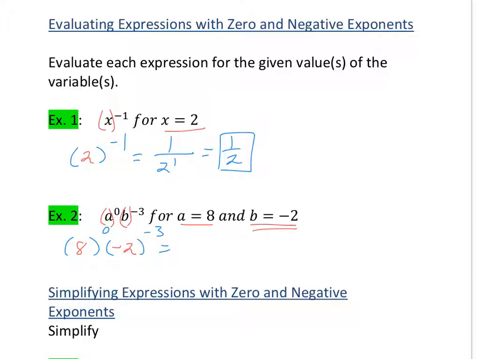So 8 to the 0 power is 1 times, and then I want to write this so it has a positive exponent, so I'm putting negative 2 to the 3rd power under 1. So I get 1 over, I still have to have that negative 2 in parentheses because I want to make sure that negative gets raised to the 3rd power. So I change the sign of the exponent to positive. And then I end up with a negative 2 times negative 2 times negative 2, and then all of that times 1. And I end up with 1 over negative 8.